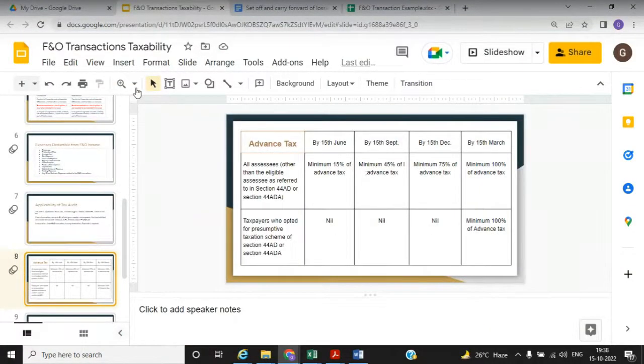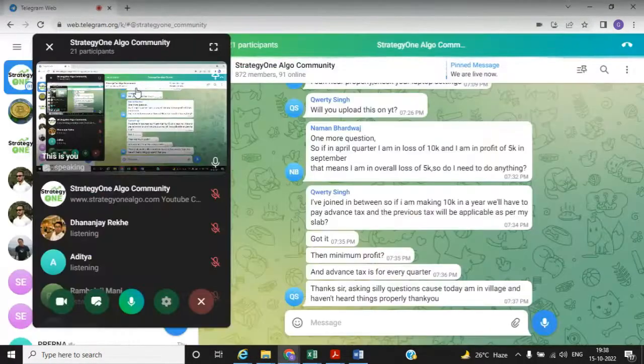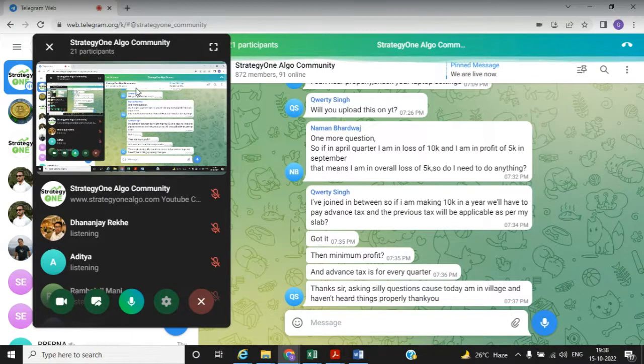Okay. So the travel expense would not be justifiable. You can claim the expenses which are related to FNO business. So internet, phone bill, electricity bill, yes, you can claim. And what about the office rent?